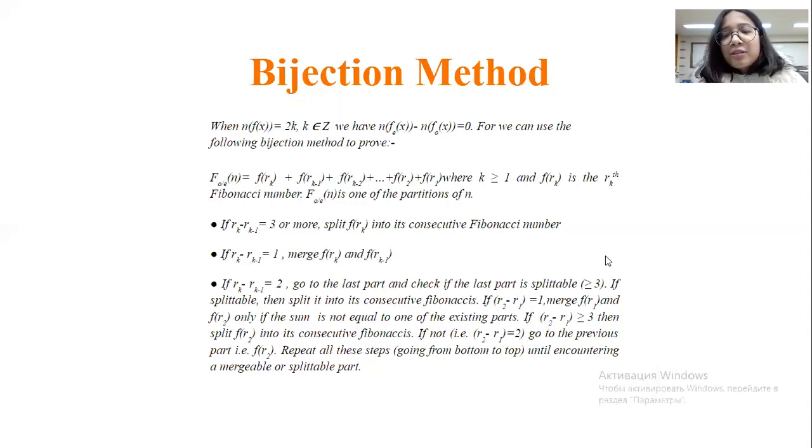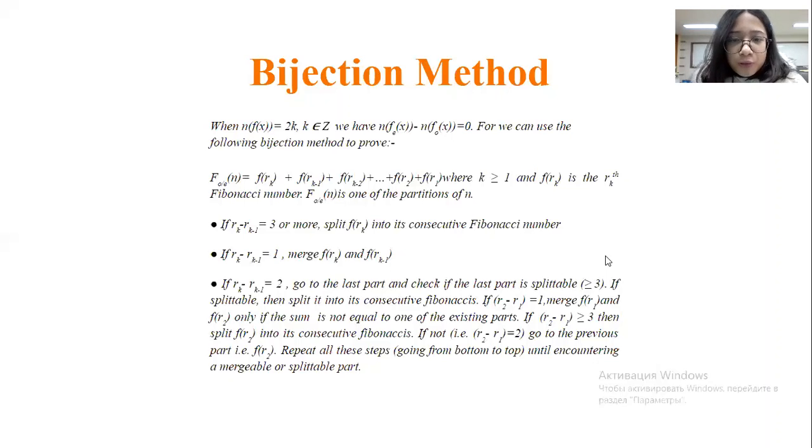If the Fibonacci index difference between the last part and the second last part is greater than or equal to 3, then we split the second last part into its consecutive Fibonacci numbers. If not, that is the difference equals 2, then we go to the previous part, f of r of 2, and we repeat all these steps for f of r of 2, and we go on from bottom to top until we encounter any mergeable or splittable part.